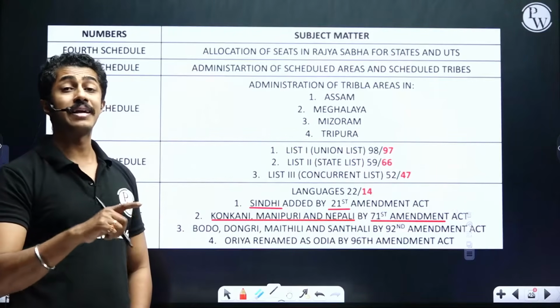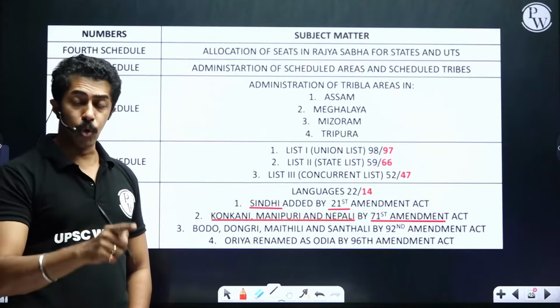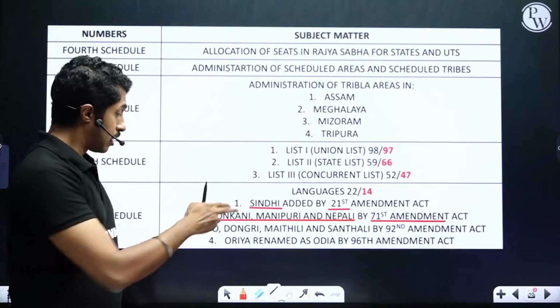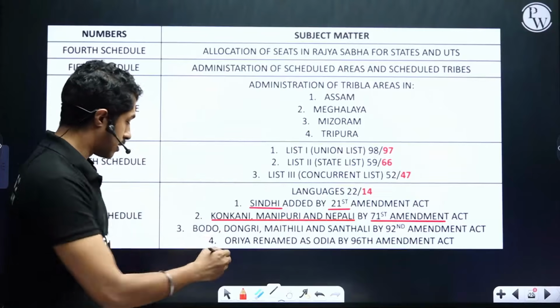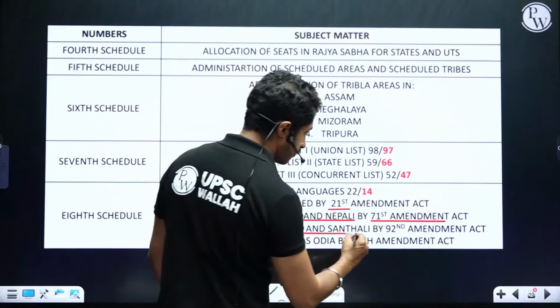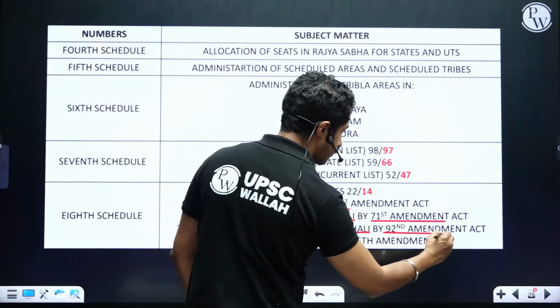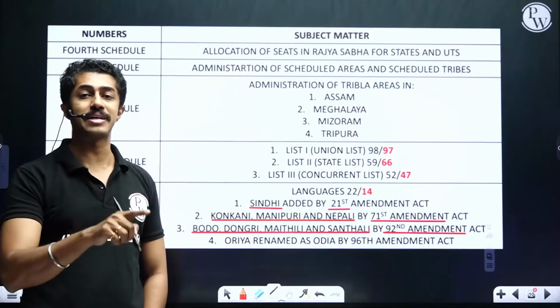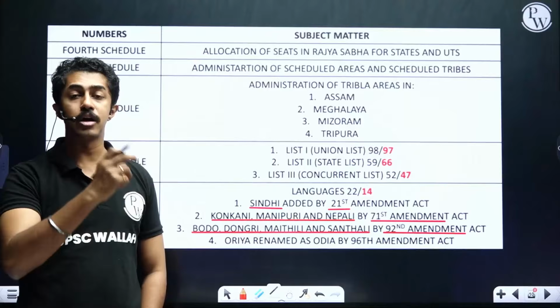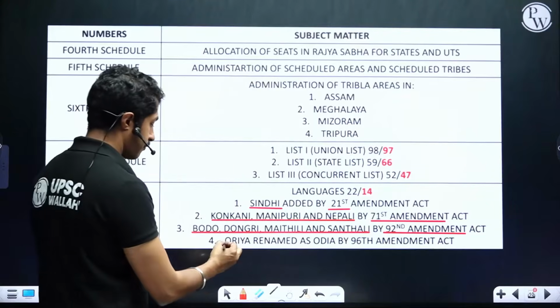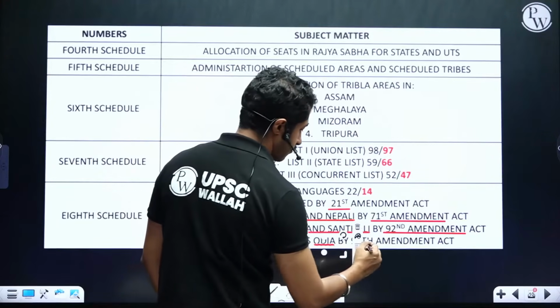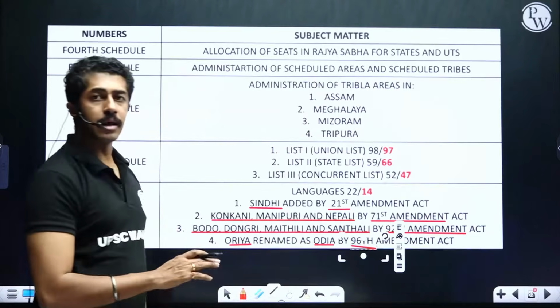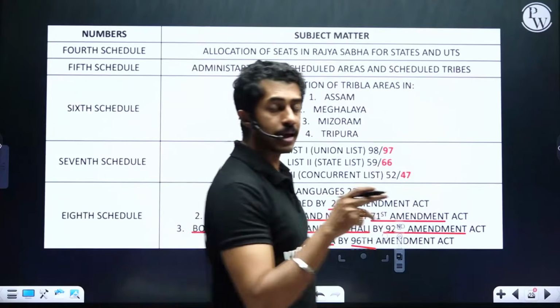Then we have the 92nd Amendment, Bodo, Dongri, Maithili, and Santali. Then we have the 96th Amendment, which basically changed the name of Oriya to Odia. Clear, people? So, done till the 8th schedule.